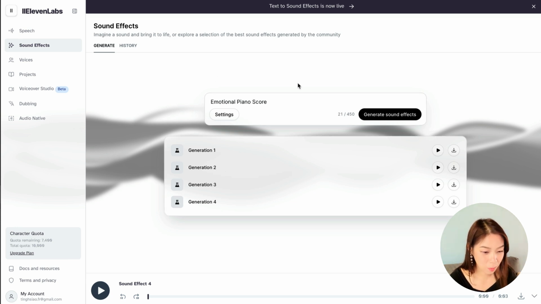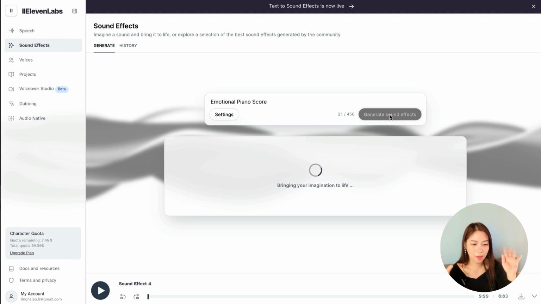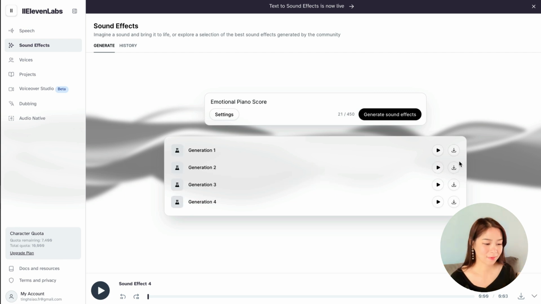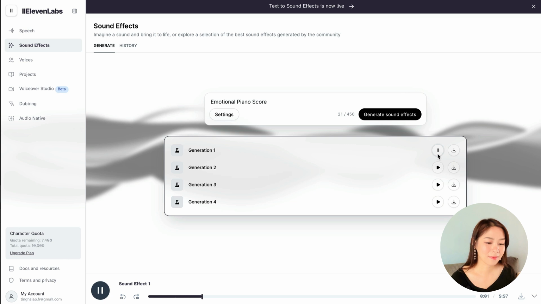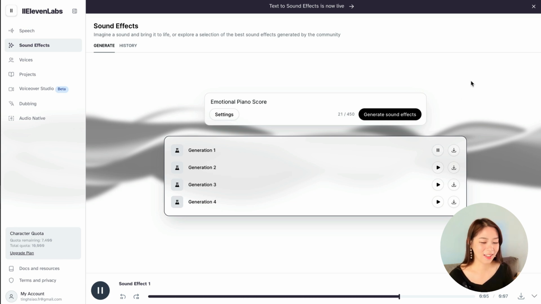There's one more I want to hear, like an emotional piano score. Could be really nice. Wow. So good. Needs even longer, but that's so crazy.